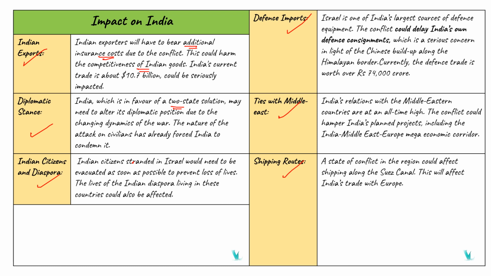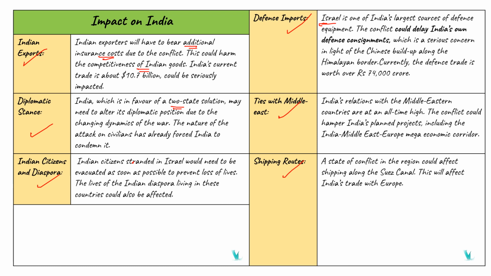And next one is about defense imports. Israel is one of India's largest sources of defense equipment. If this conflict continues, it delays our own defense consignments. This is a serious concern because China is building lots of things along the Himalayan border. So we need our defense equipment.